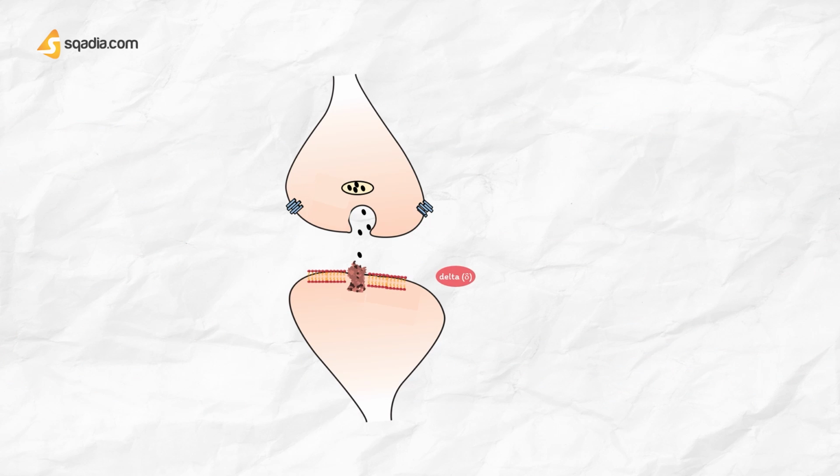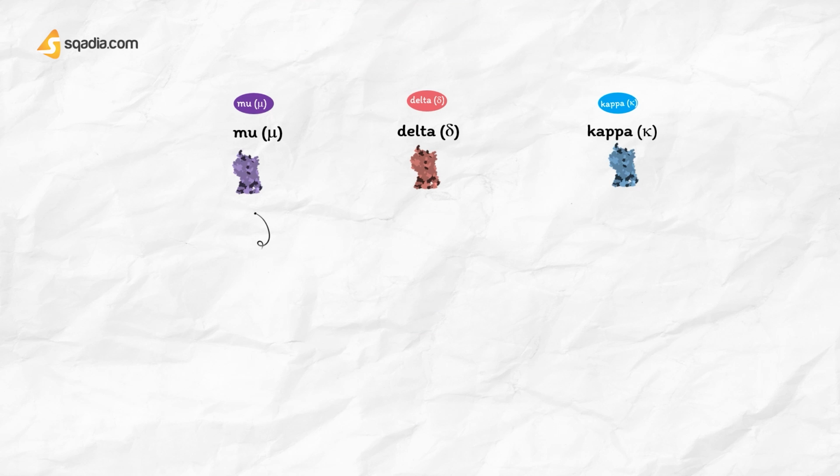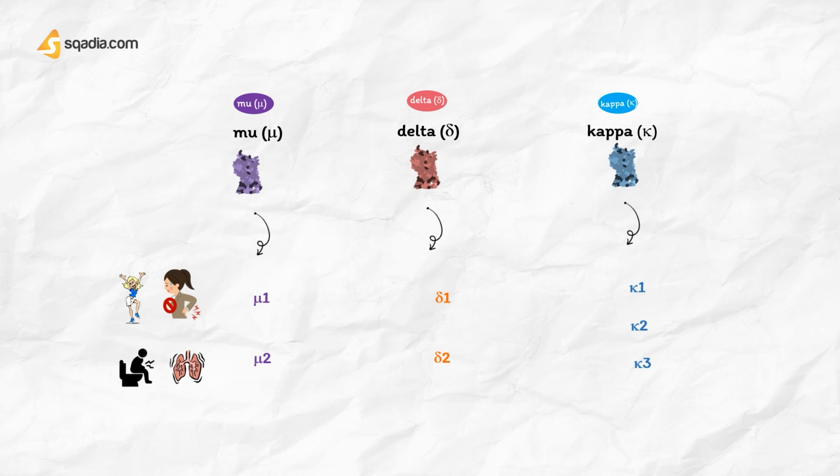All of the opioid receptors have been cloned. Subtypes have been suggested for each of them, viz. mu1, mu2, delta1, delta2, and kappa1, kappa2, and kappa3. Mu1 mediates analgesia, euphoria, and dependence, while mu2 receptors may be involved in respiratory depression and constipation.